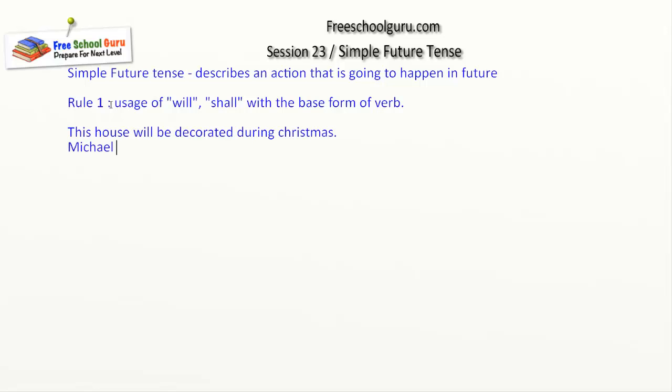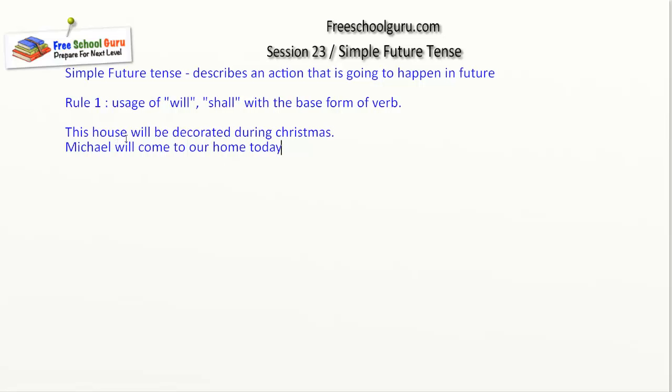Michael will come to our home today. So in both these sentences, look at the usage of will. So let's start with this house will be decorated during Christmas. So the other usage of future tense could be will, shall be. So you can also say will be, shall be.